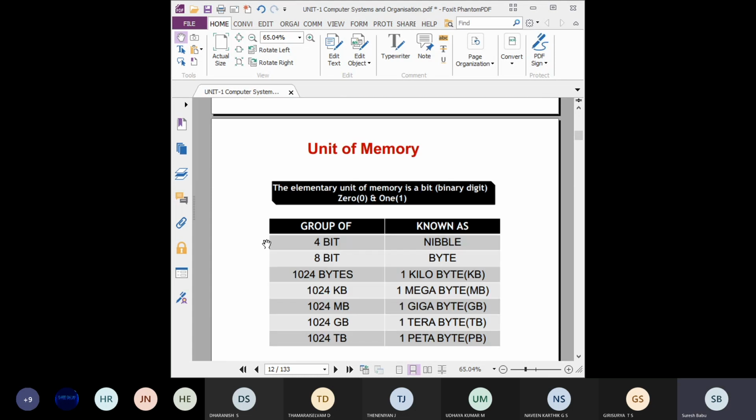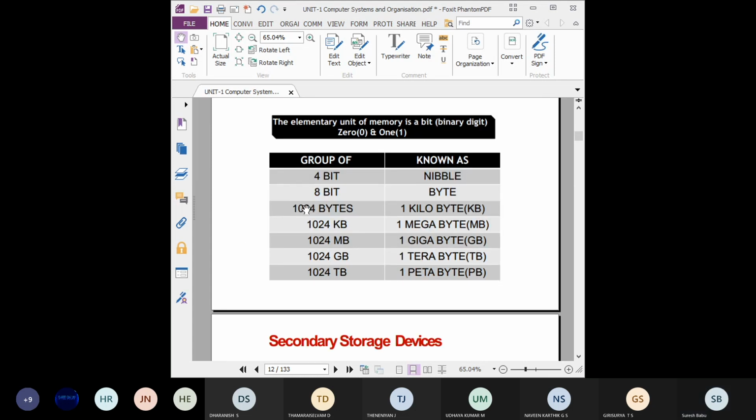Then the units of memory. The basic unit is the bit. A collection of bits has different names. 4 bits is called a nibble. 8 bits is a byte, which we normally use. 1024 bytes is called 1 kilobyte, 1 KB, and it increases like this.